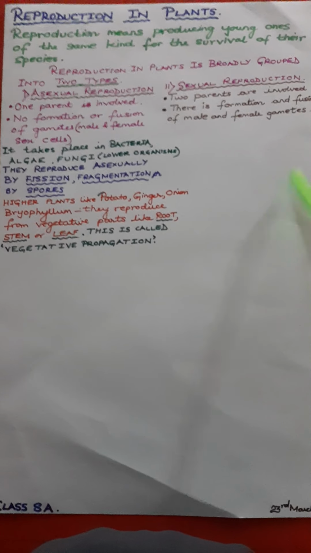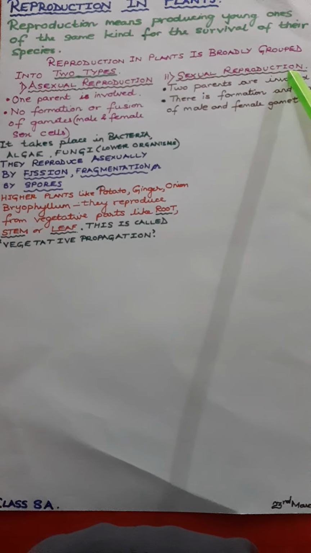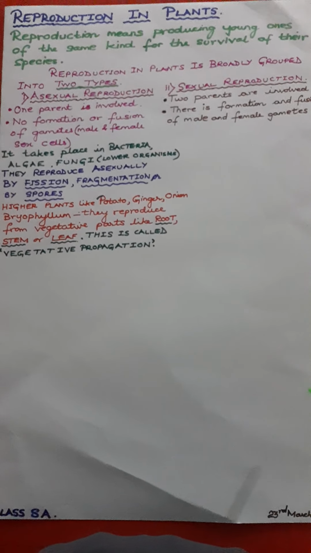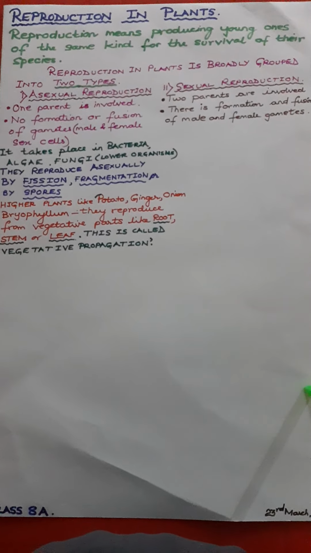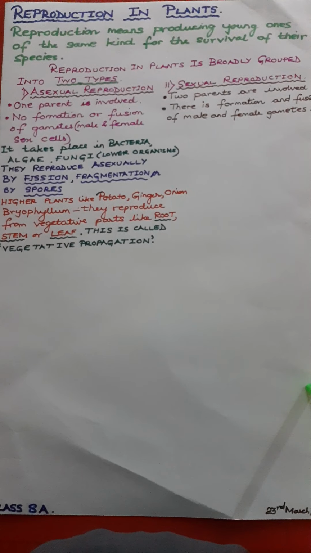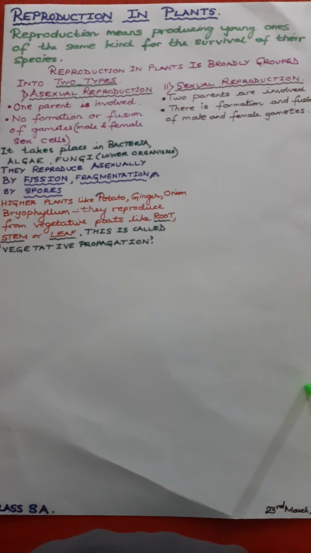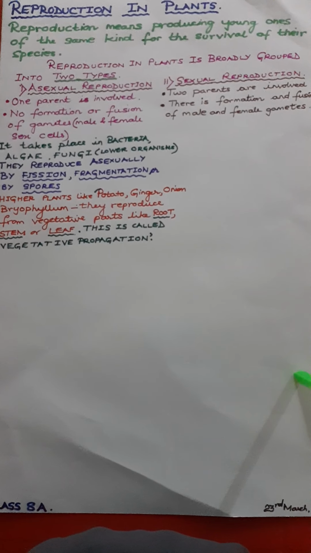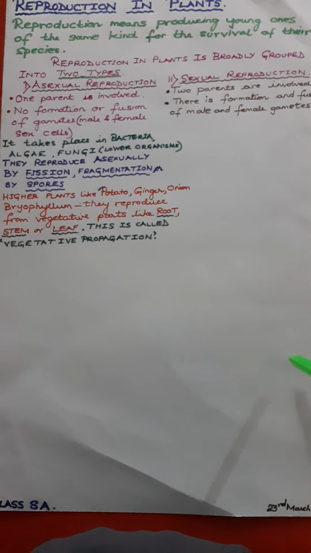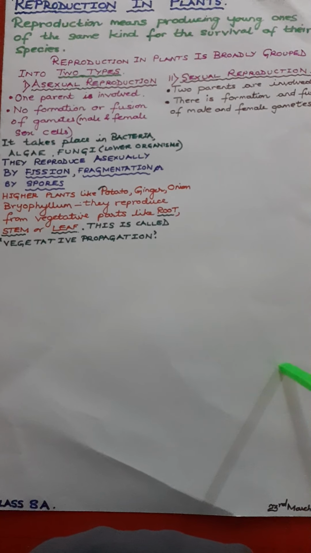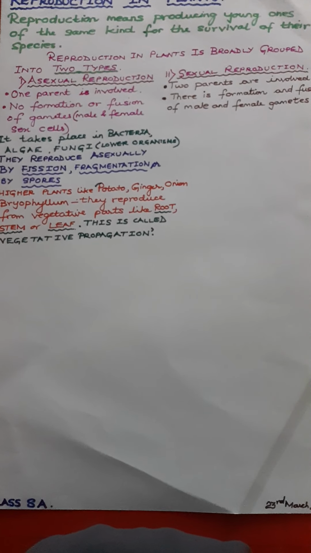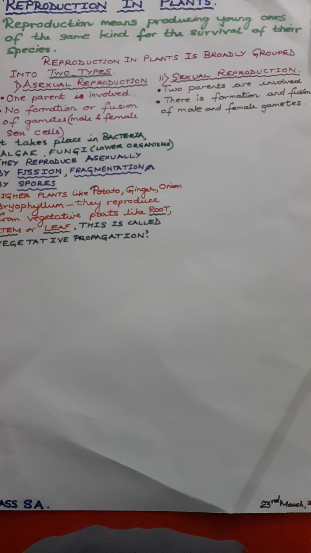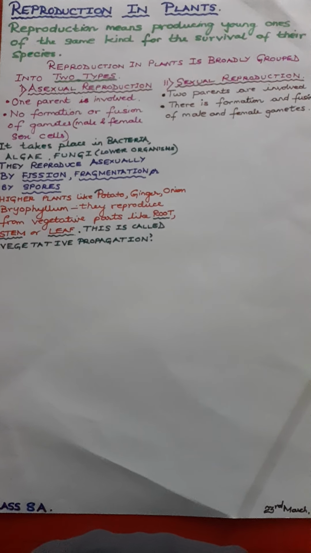Now, first and foremost, what is reproduction? Reproduction means producing young ones of the same kind for the survival of their species. It is because of reproduction that there is survival of species. They continue from one generation to another. If there is no reproduction, a species can be totally wiped out. Okay?